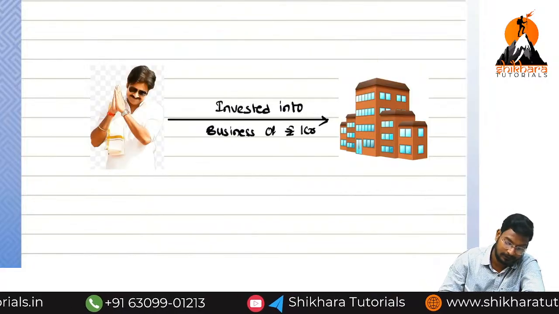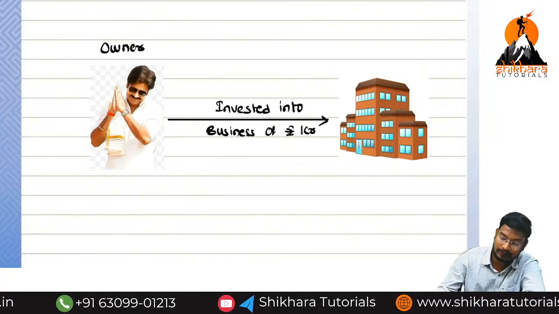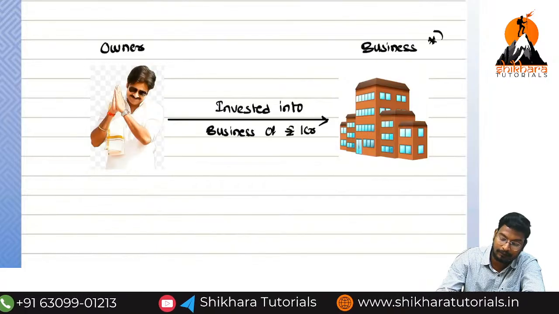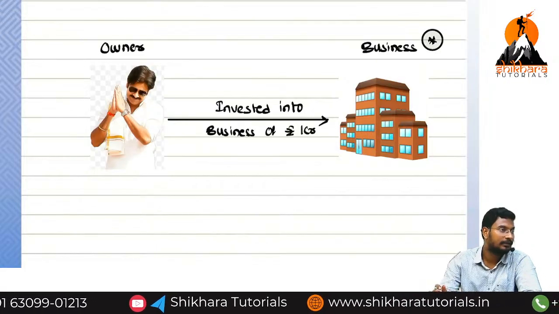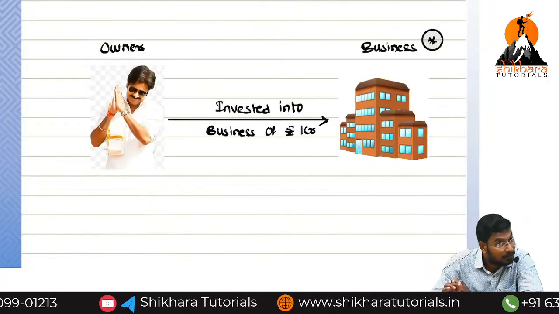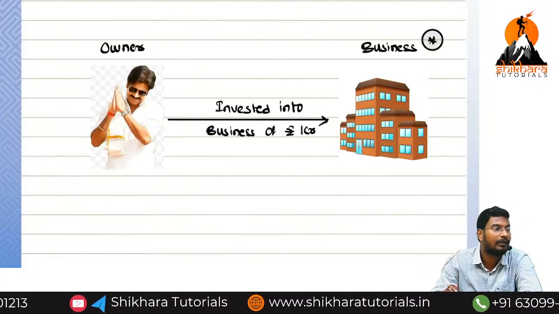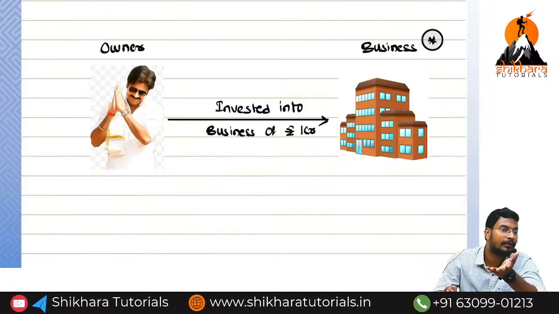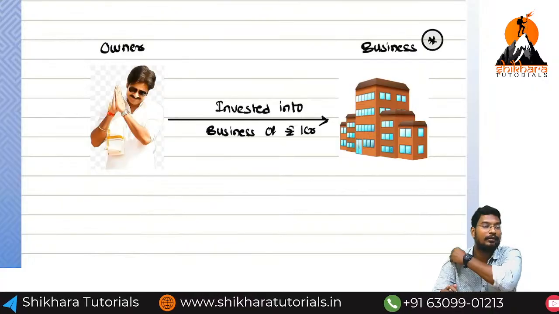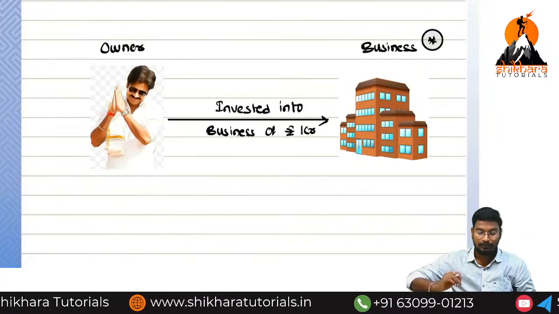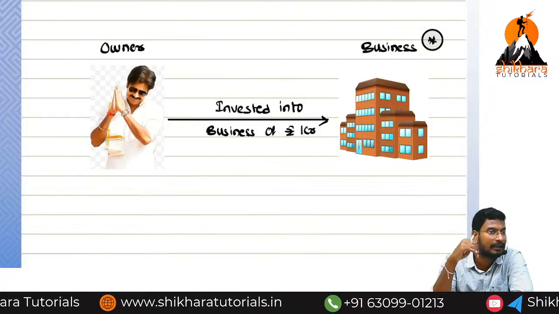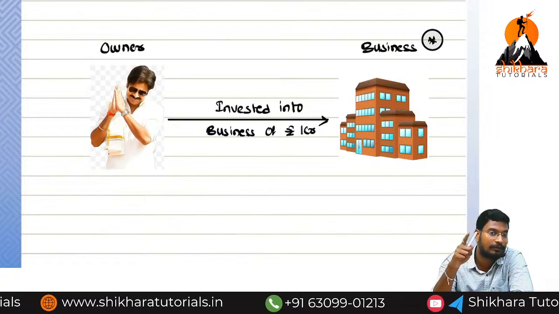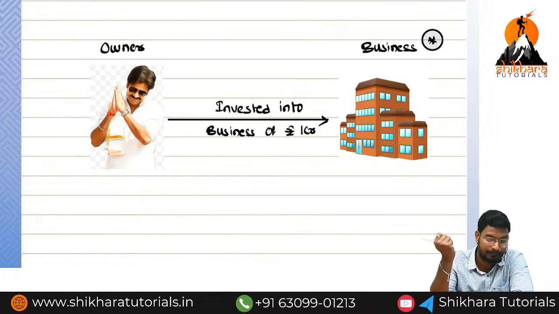So first of all, he is the owner. This is a business. We need to think only from the viewpoint of the business, each and every point. If you go to company accounts, you will think from the point of view of the company. In partnership, you will think from the viewpoint of the partnership. Now we are discussing the sole proprietor, but we are going to discuss from the viewpoint of the business.